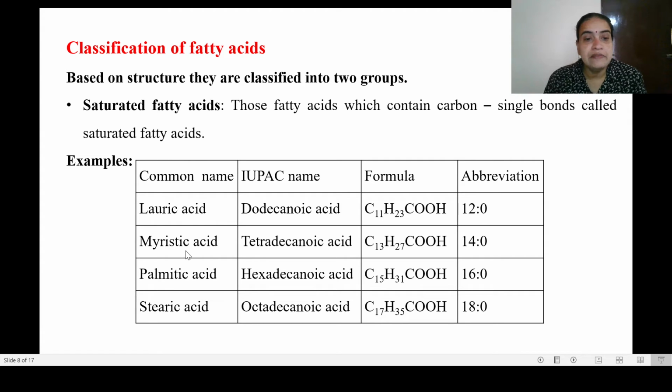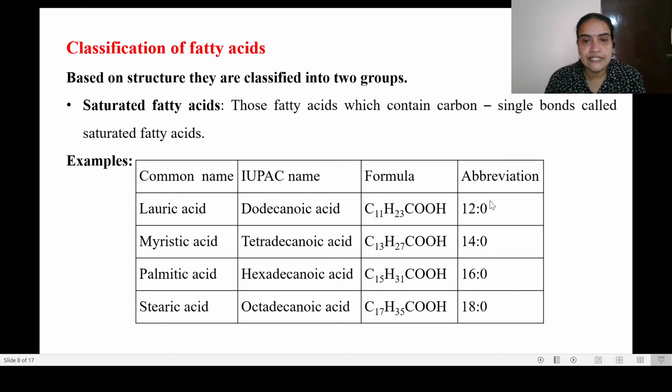12:0. Then myristic acid or tetradecanoic acid, which has the molecular formula C13H27COOH. The total number of carbon atoms is 14, so we represent it through the abbreviation 14:0.